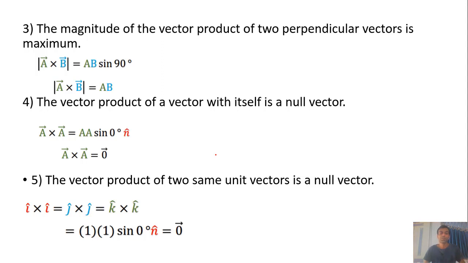The magnitude of the vector product of two perpendicular vectors is maximum. Means if we have two vectors at a 90 degree angle, then as per the mathematical formula sin 90 is 1, so we get the maximum value of the cross product.